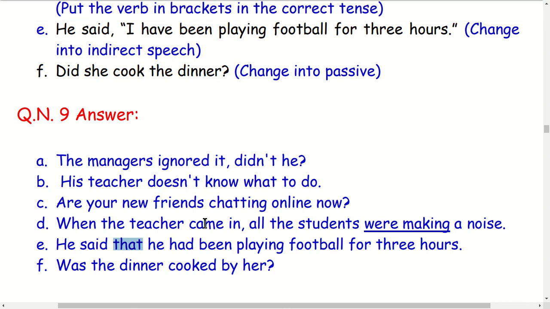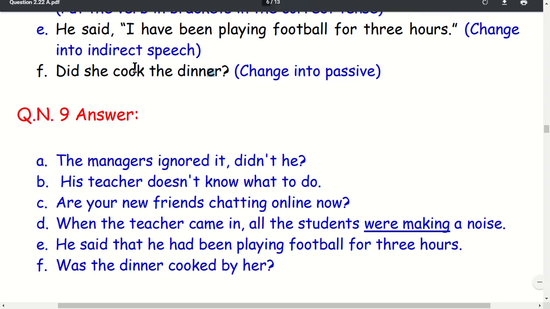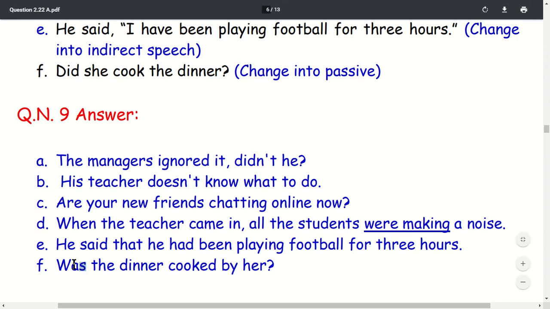Okay, then the last one, did she cook dinner? Did she cook dinner? Change into passive here. This is a simple past tense question. This is simple past tense question passive. So did she means generally this is the subject here. This is the object here, and then if the simple past tense question, then you should use was or were here. The dinner is the same. Was the dinner, singular here, was the dinner plus V3 cooked, cooked by whom? By the subject. Yes, by her, that's all.